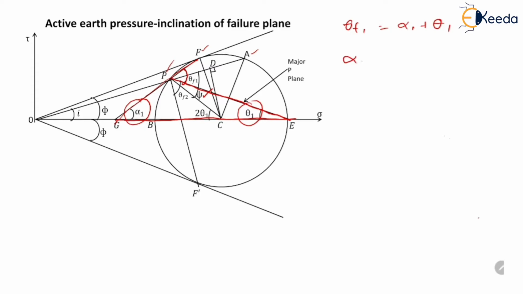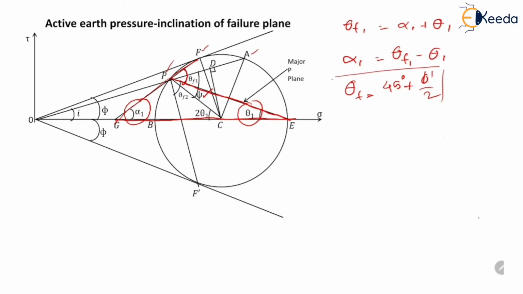So alpha 1 will be equal to theta F1 minus theta 1, where theta F1 is the angle which the failure plane makes with the major principal plane, and it is equal to 45 degrees plus phi dash by 2.